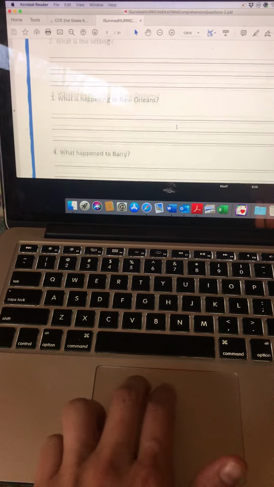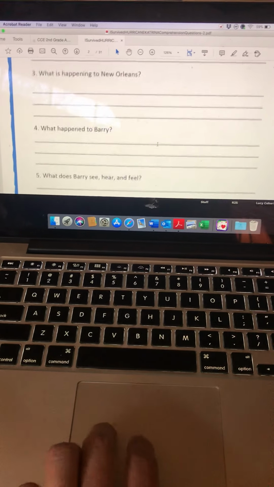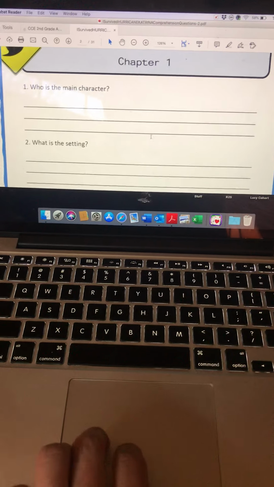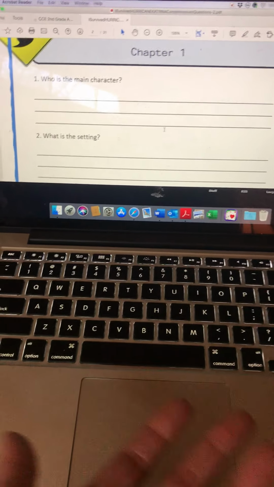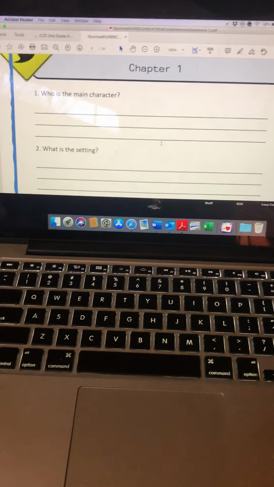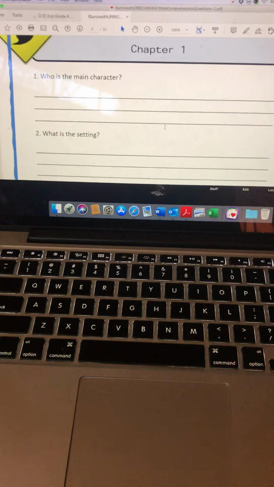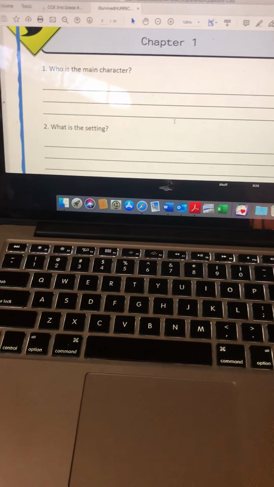So chapter 1 has 5 questions. I'm only requiring them to answer 4 per chapter. They can answer more if they would like. What I'm mainly going to be looking for in this, and I will send the work back to them if it's not, because this is an expectation of 2nd grade, is that they are writing in complete sentences.